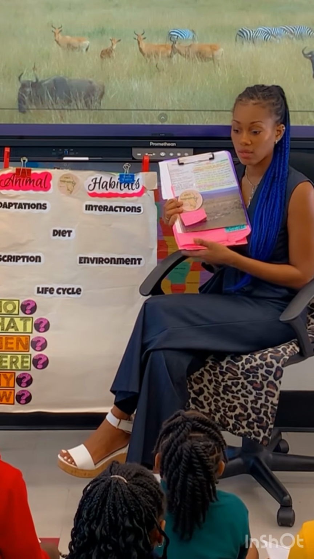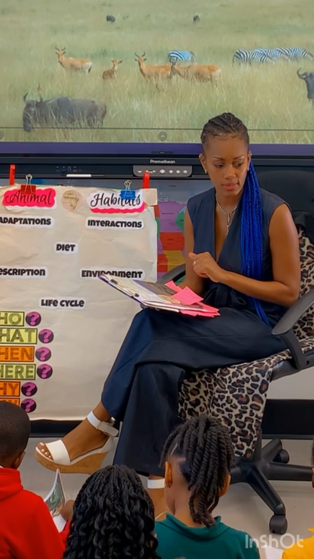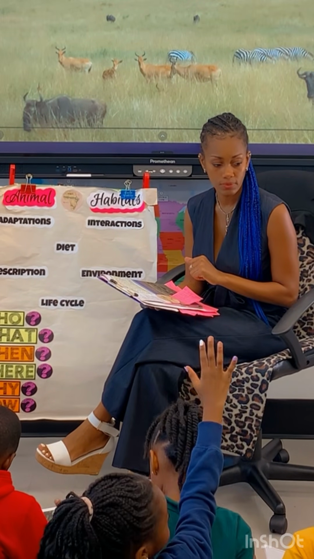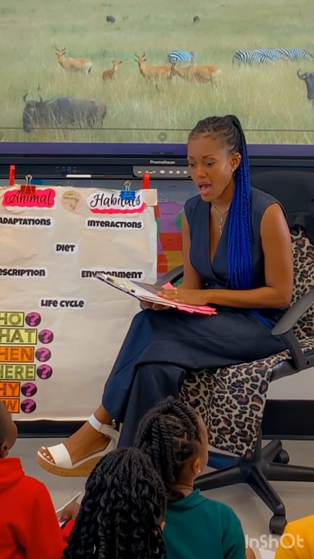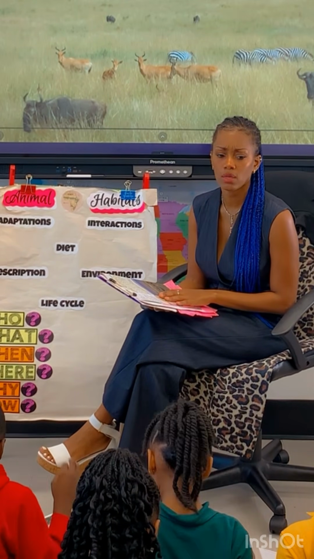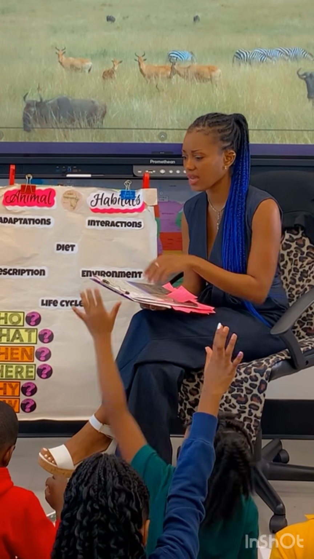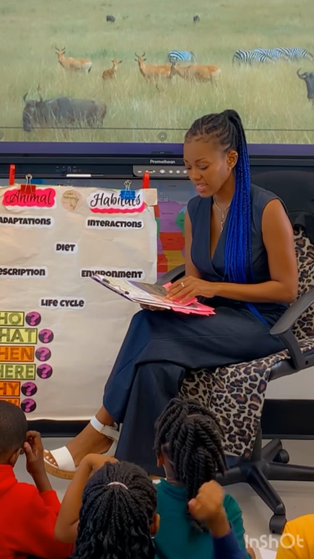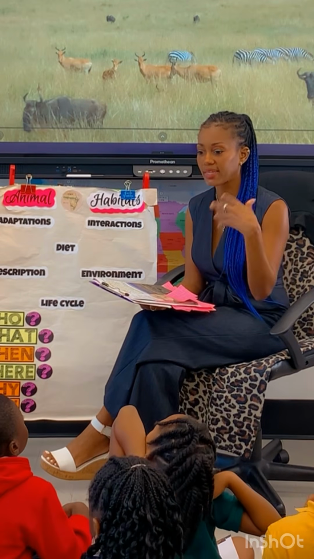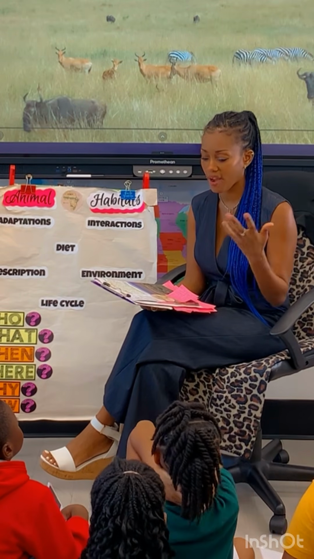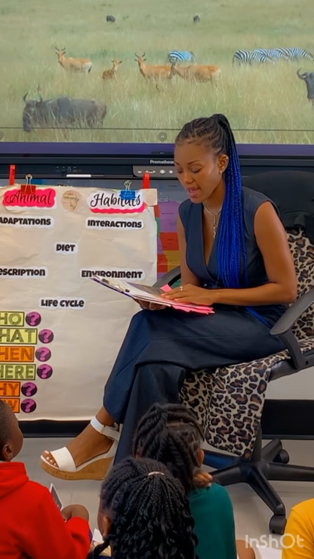You see that? Okay? So who lives here in the savannas? Zebras. And? Wild beasts. Very good. What happens during the dry season? Yes. They leave the savannah. They leave the savannah and go where? They go to another place to get food. Absolutely. They leave in search of another environment that provides the food and the water.